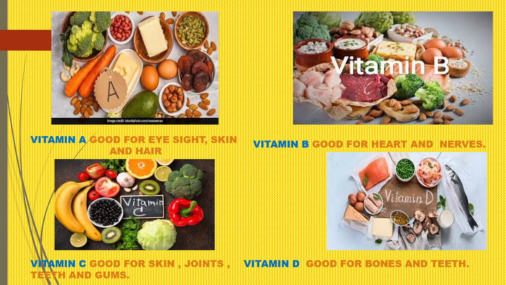Okay, so in today's class, we learned about the different nutrients of the food, and we emphasized three nutrients, that is carbohydrates, proteins, and vitamins. In my next class, we will learn about other nutrients which are present in the food.